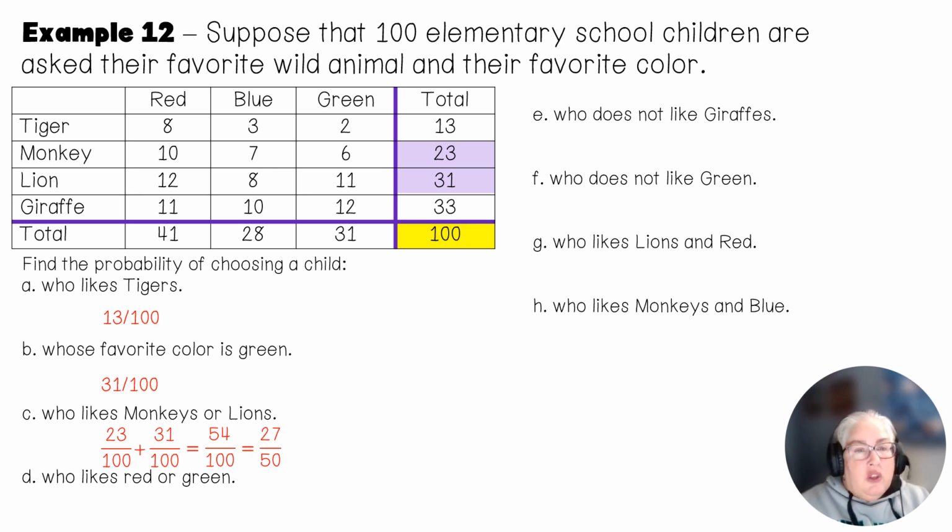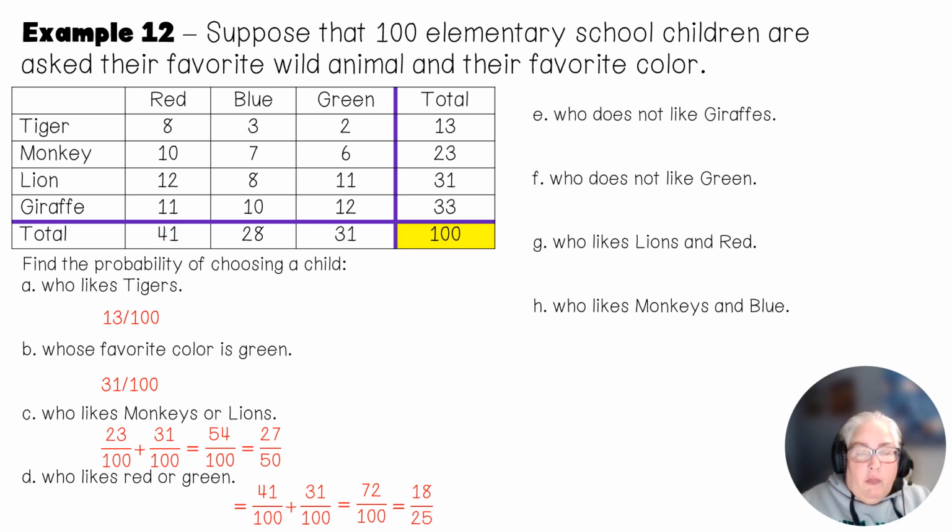When I look at red and green, those are both colors. They can't be red and green at the same time. So what I'm going to do is add red and green together. I get 41 plus 31 and that gives me 72 out of 100. And if I reduce that, that gives me 18 out of 25.